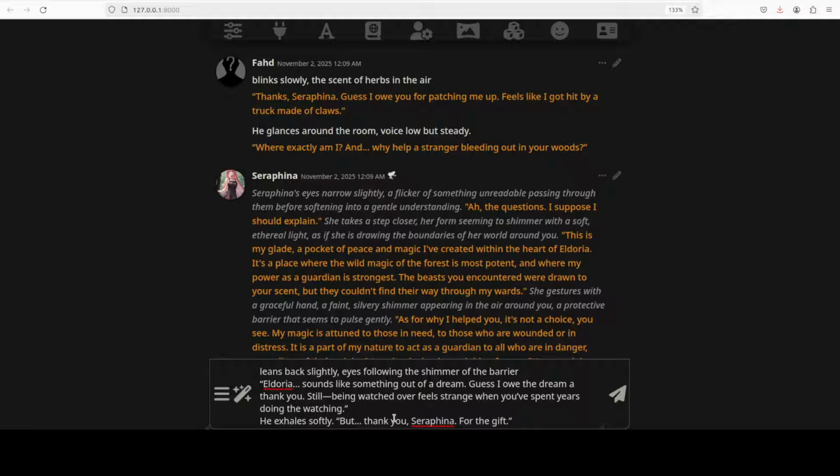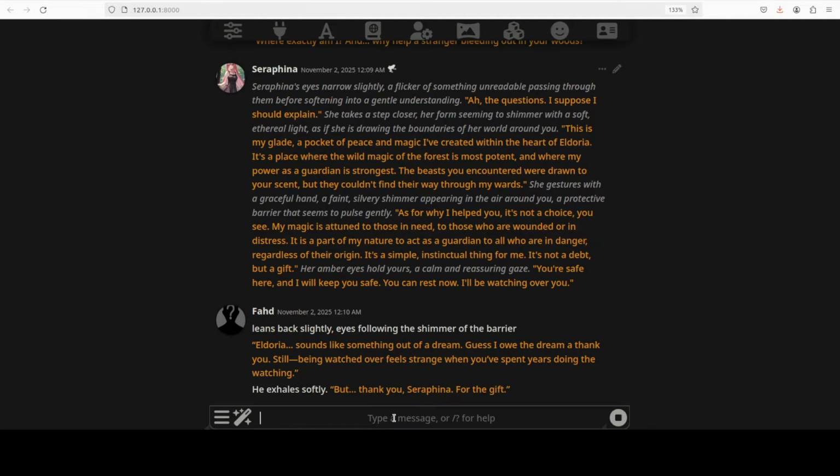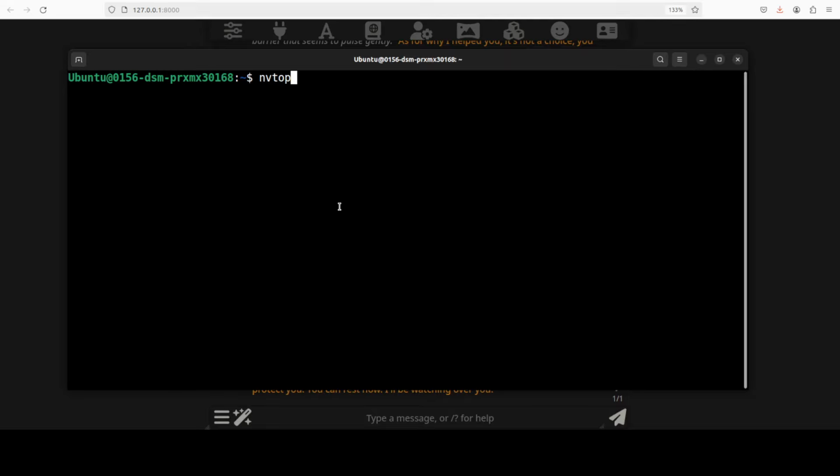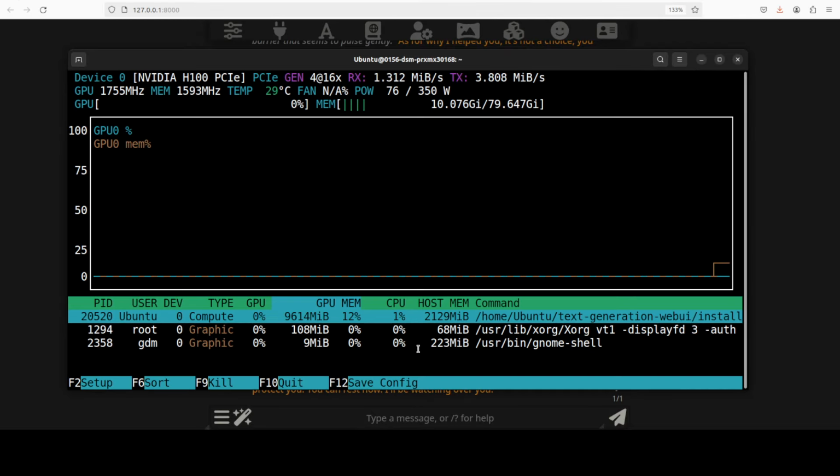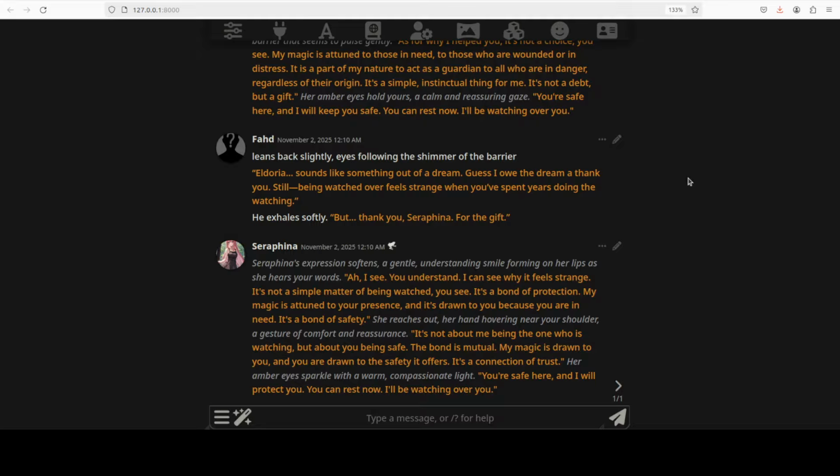And I'm just leaning back and saying, sounds like something out of a dream. Guess I owe you the dream. And she is just responding. Let's check the VRAM consumption. So just over 9 gig of VRAM for the half precision model, but you can of course go lower if you don't have that much VRAM. Now let's check this response.